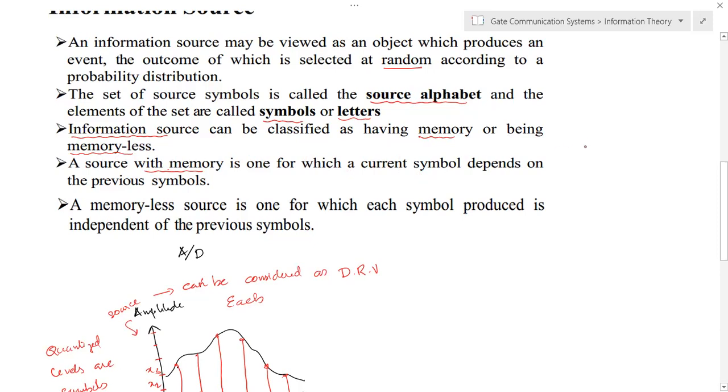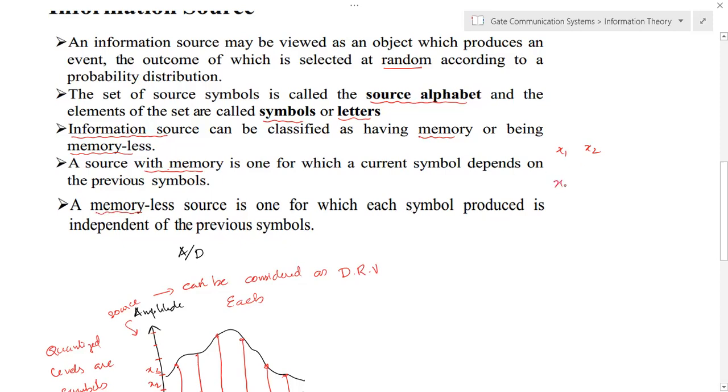For example, the occurrence of x2 actually depends on the occurrence of x1. Then we can call it a system with memory. And a memoryless system means each symbol is produced independent of the previous symbol.